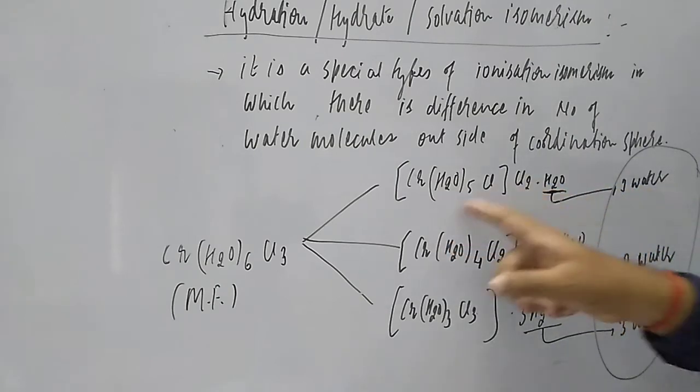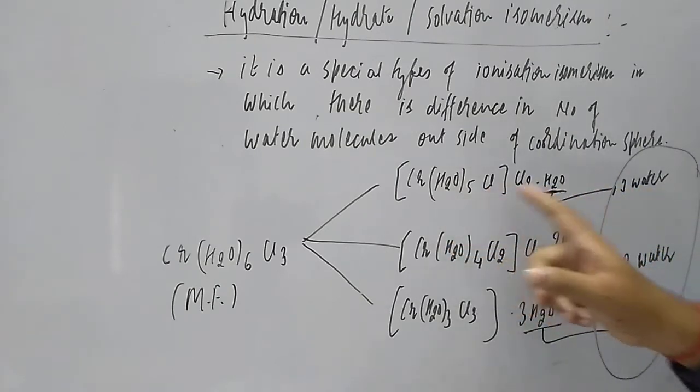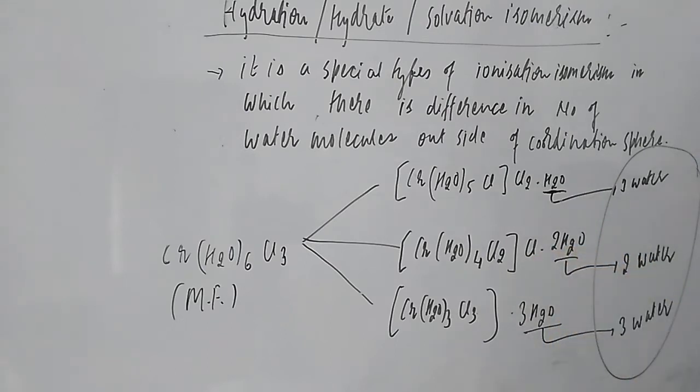If the number changes, this becomes an example of hydration isomerism. Here the water of crystallization is 1, 2 and 3. Only the number of water molecules changes, the rest is the same.